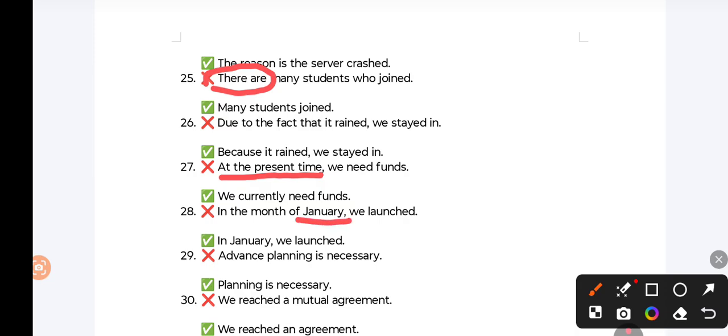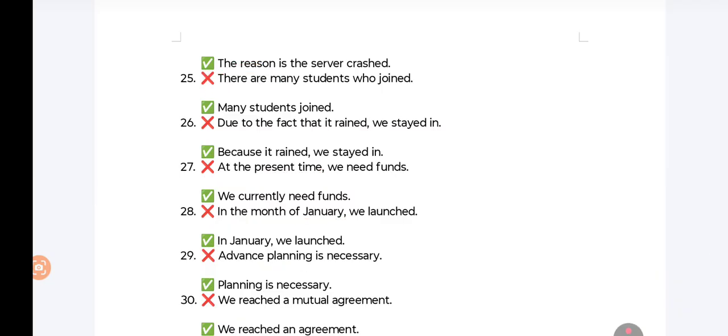"In the month of January, we launched." We all know that January is a month. So using "in the month of January" is superfluity. Rather say "in January we launched." "Advanced planning is necessary." Planning is always advanced. So rather say "planning is necessary."